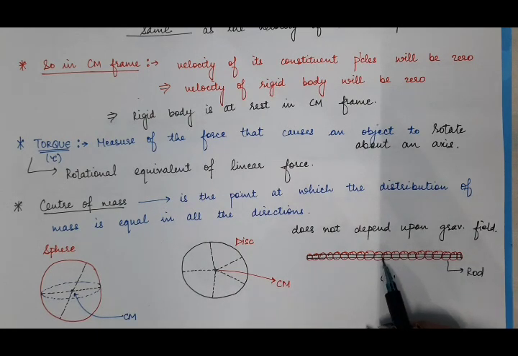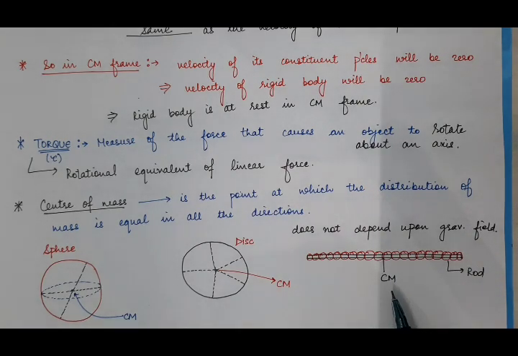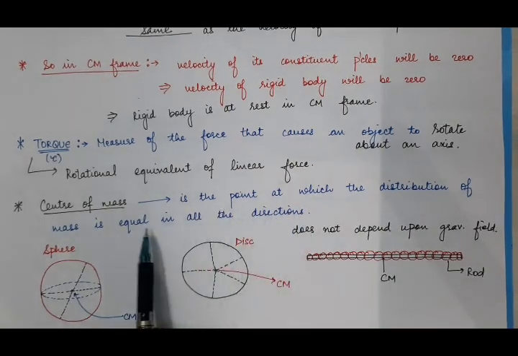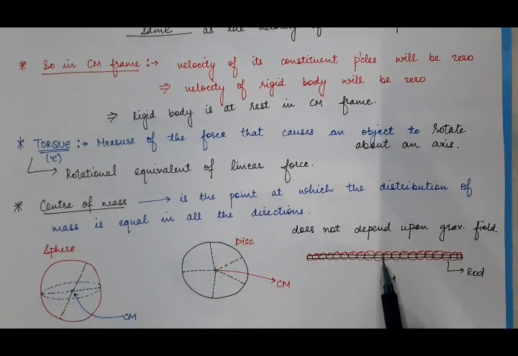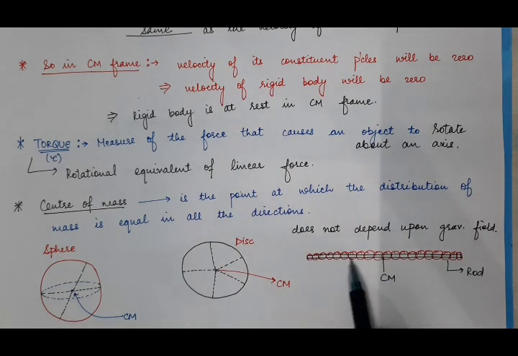So from this point there are 10 particles on this side and 10 particles on this side. Means we can balance the rod about this point, because about this point the distribution of mass is equal on both sides. So that is what this definition indicates, that it is the point at which the distribution of mass is equal in all the directions.